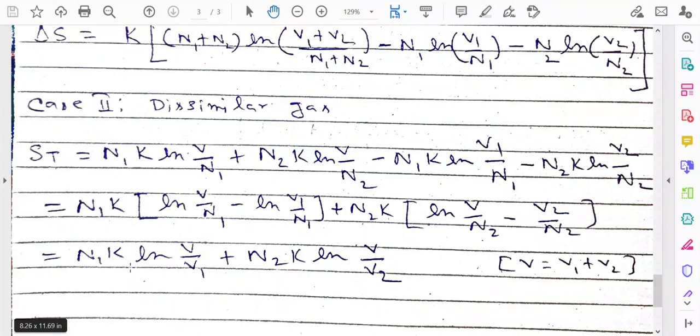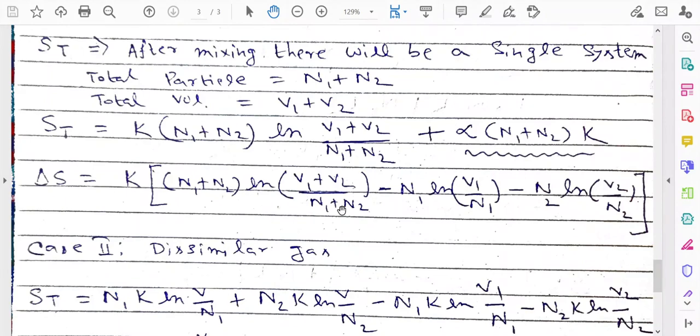But this entropy change delta S will be positive for dissimilar gases, which should be true, and delta S should be 0 for similar gases, which should be true as the process is reversible.